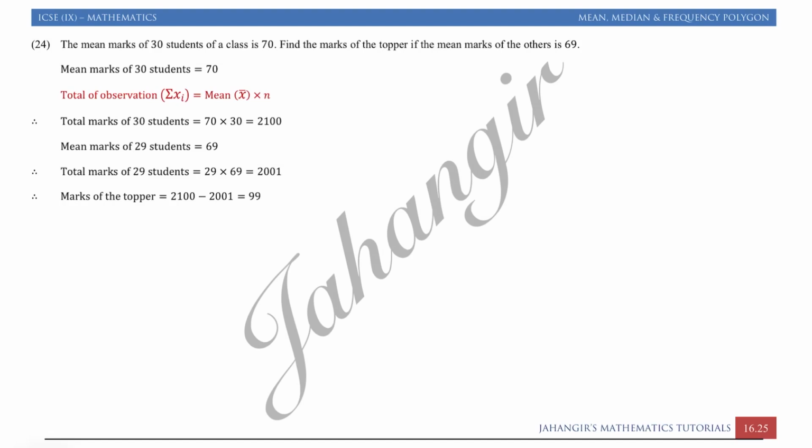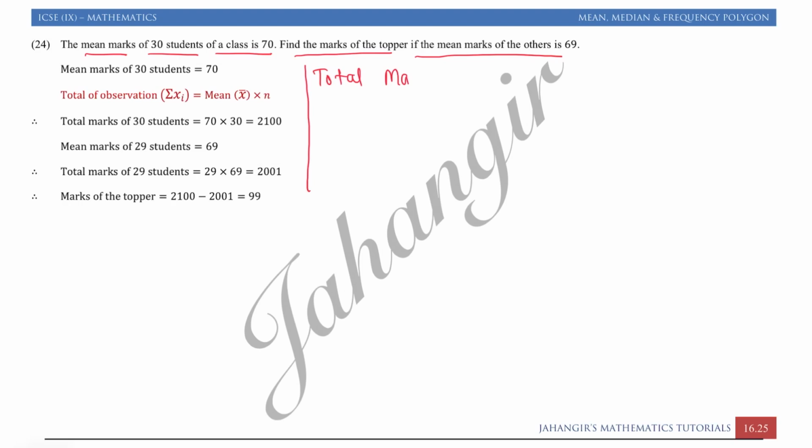Question number 24. The mean marks of 30 students of a class is 70. So we can find total marks from this. Find the marks of the topper. Topper is always 1, we will consider it as 1 student. We have to find the marks of 1 topper if the mean marks of the others, remaining 29 students, is given as 69. So first we will find the total marks of 30 students.